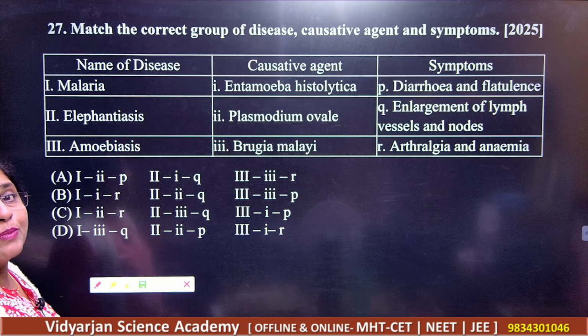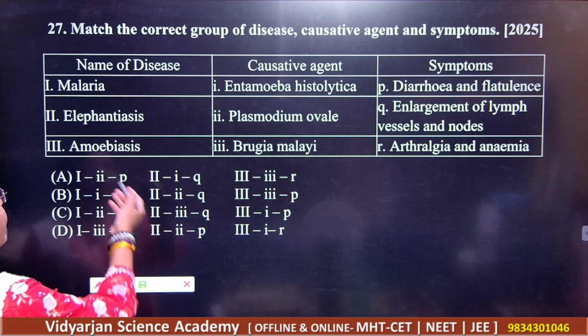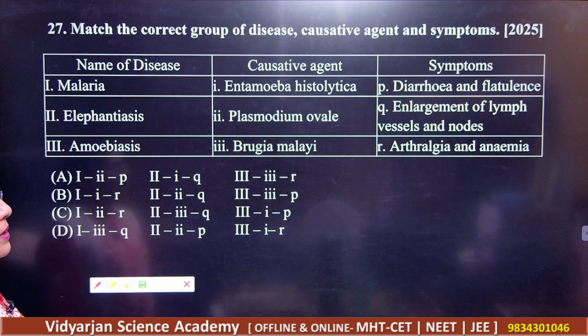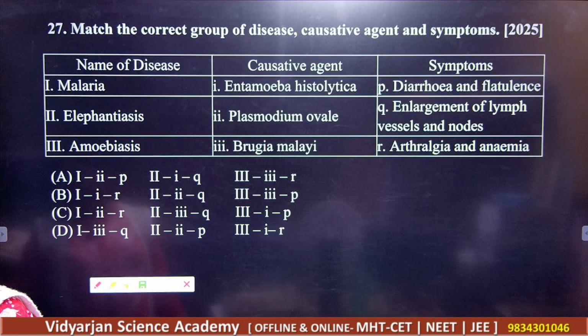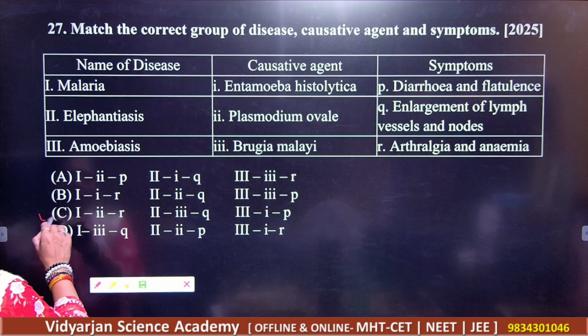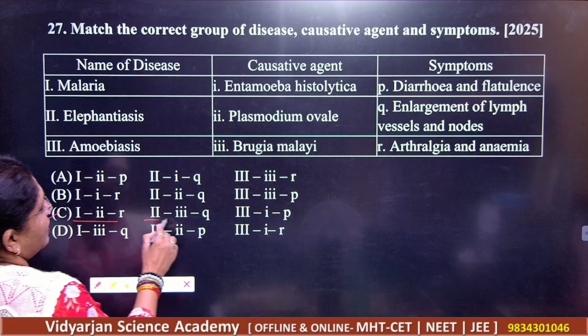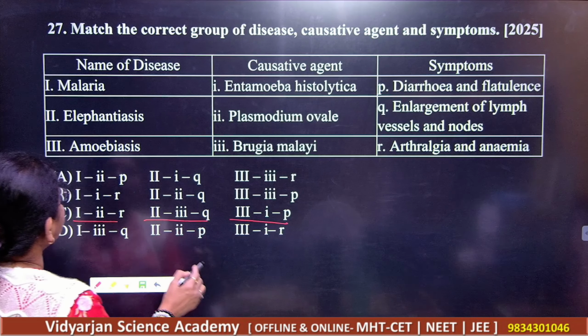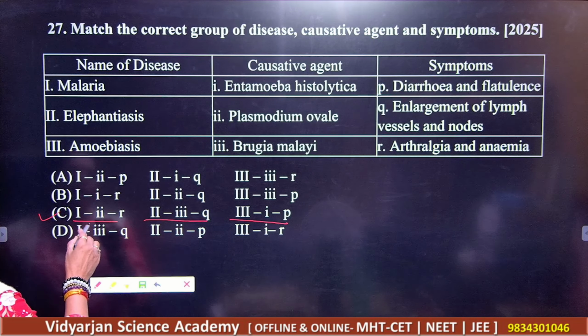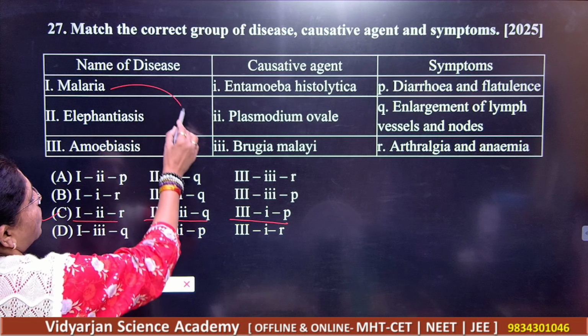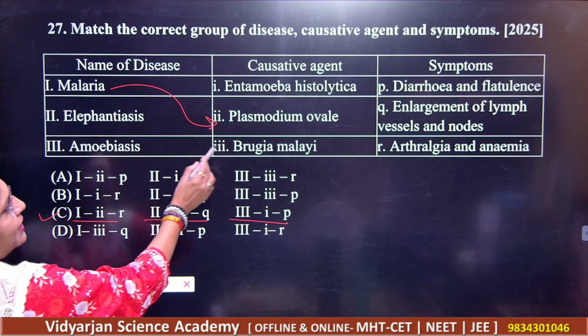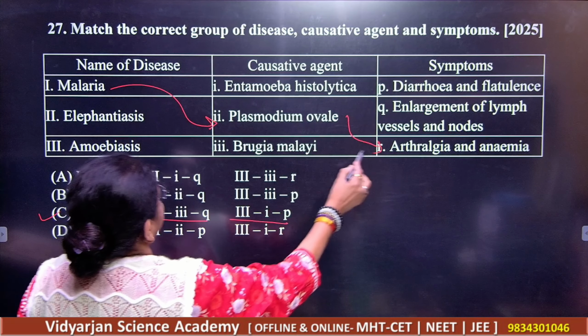Elephantiasis, Plasmodium ovale, no. Amoebiasis, Wuchereria malayi, and arthralgia and anemia. So let us see what is the correct answer. Your correct answer here is number 1. So malaria we are supposed to see Plasmodium ovale, okay, and that will give you this one, right?